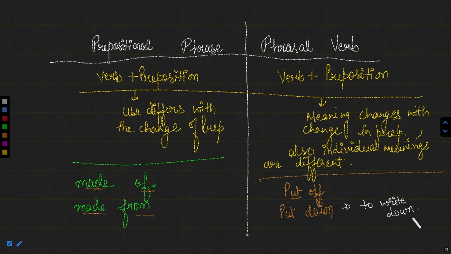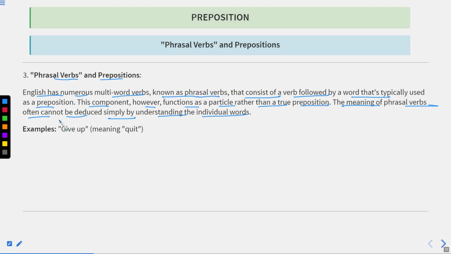Does it match anyhow with the word put or the actual meaning of put? No, not at all. So this is known as a phrasal verb, where this combination of verb plus preposition behaves like an idiom. So this is actually the difference between a prepositional phrase and a phrasal verb. I hope you got these two differences. Now, for example, in phrasal verb, give up means quit. So if I give up, it means I quit.